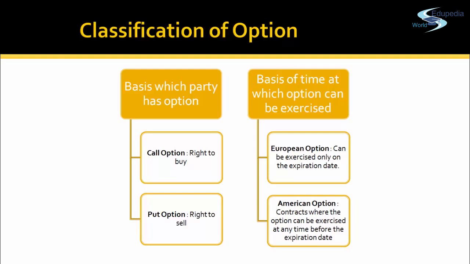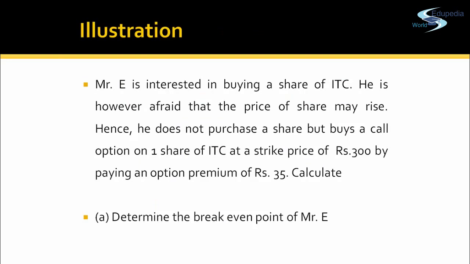Right, let's do an example to understand both these options. Mr. E is interested in buying a share of ITC. He is however afraid that the share price may rise. Hence he does not purchase the share, but he buys a call option for one share at a strike price of 300 by paying an option premium of rupees 35. Now Mr. E has a right that he can buy a share at 300 irrespective of what the market price of the share is. To buy that right he has already paid a premium of rupees 35.